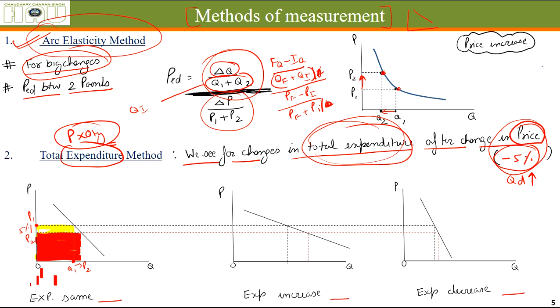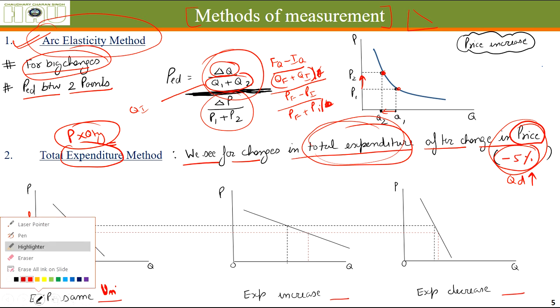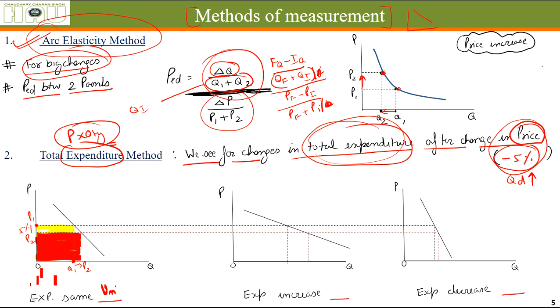When the expenditure is the same, the demand curve is unitary elastic, that means its elasticity is equal to 1.